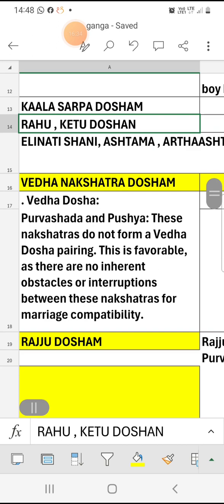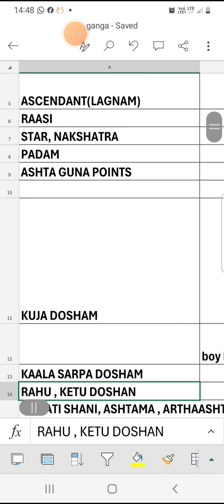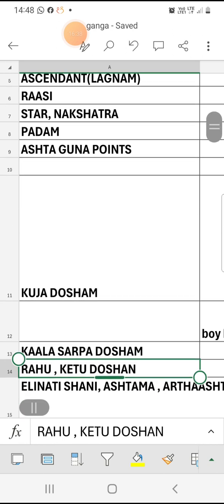As I told you, every point counts. Ashtaguna Kotami has 8 factors, totaling 36 points. Out of that, Nadi Kotami is considered over your stars, and Rasi Kotami is based on your Rasis.